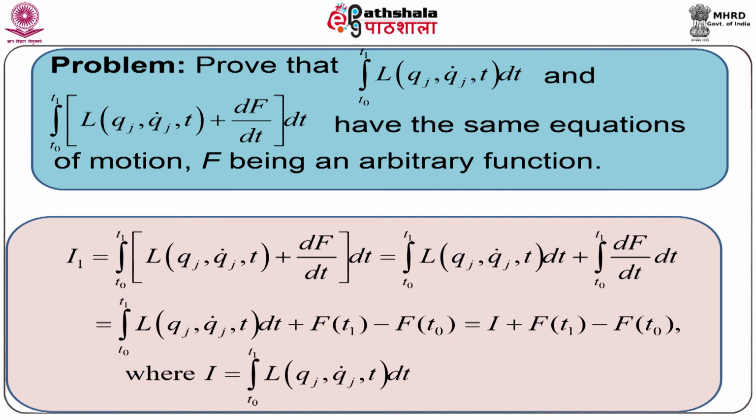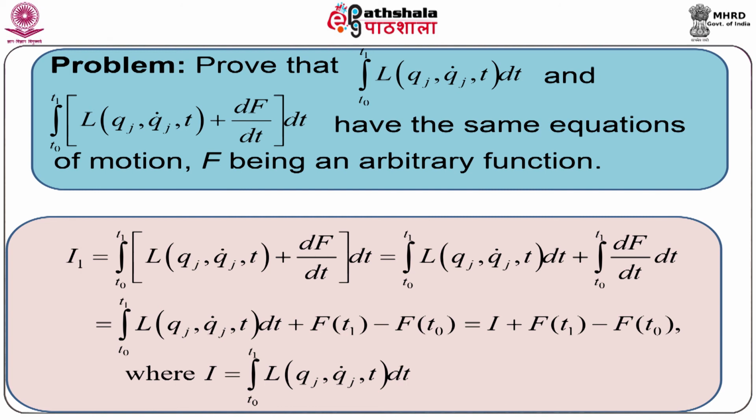Let capital I1 equal to integration t0 to t1 L(qj, qj dot, t) plus dF/dt dt. Here qj is the generalized coordinate, qj dot is the generalized velocity and t is the time.